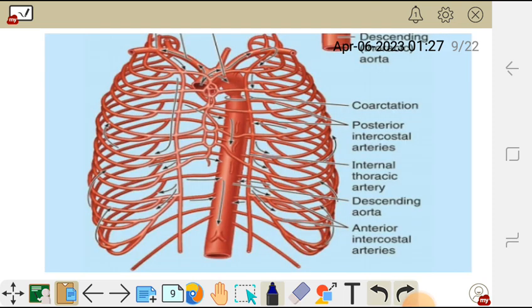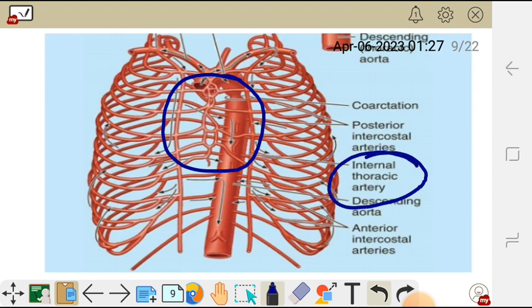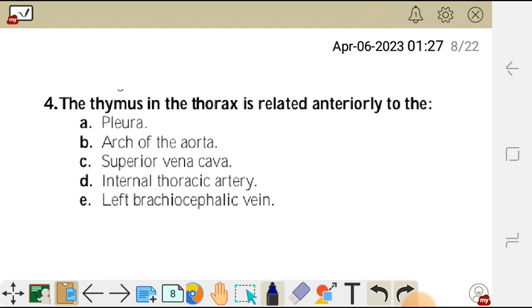The thymus is in the anterior part of the thorax, the anterior part of the mediastinum. So anterior to the thymus, we are going to have the internal thoracic artery, which is this artery here. So anteriorly, it is related to the internal thoracic artery.